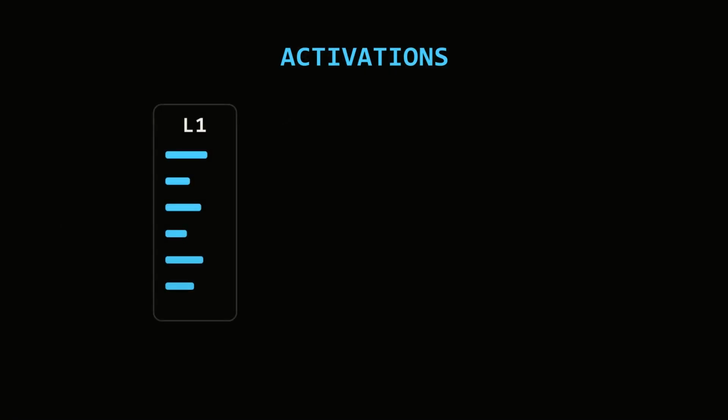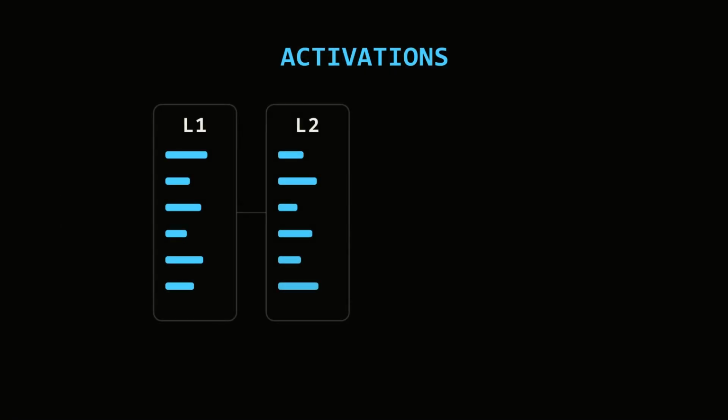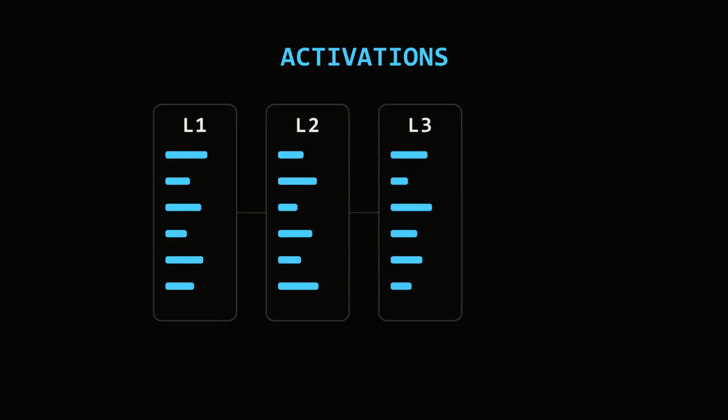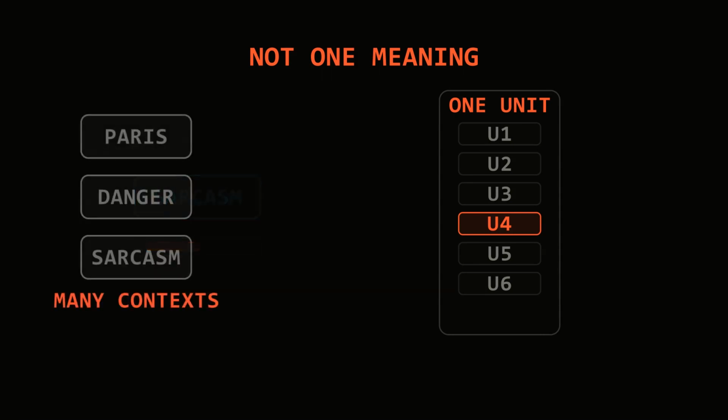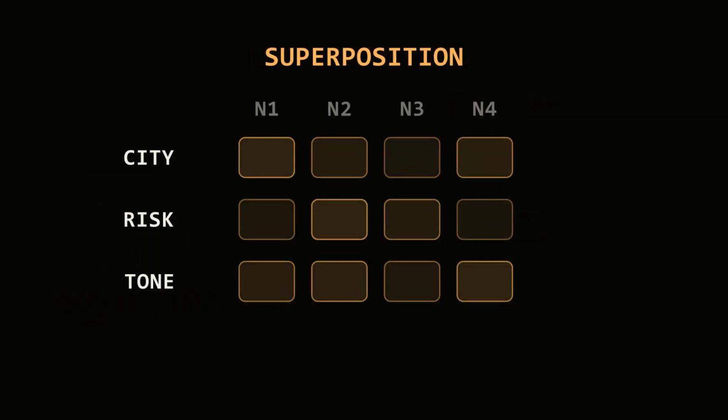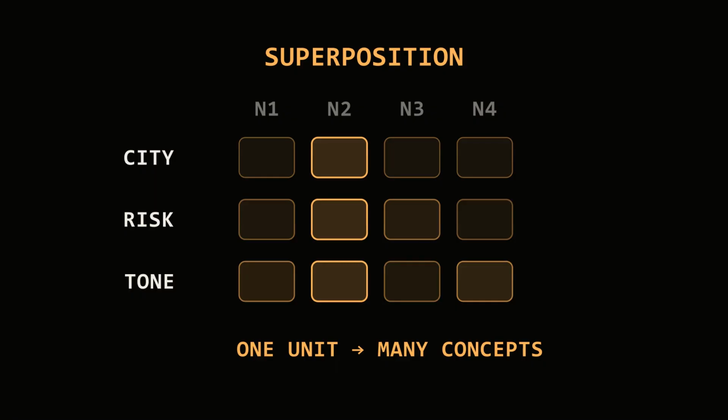Opening that box does not reveal tiny sentences or a readable inner monologue. It reveals activations, long numerical states changing at every token and every layer. The obvious idea is to inspect one neuron at a time, but a single neuron rarely carries one clean meaning, like Paris, danger, or sarcasm. Instead, one concept can be distributed across many neurons, while one neuron can participate in many unrelated concepts. Researchers call this tangled reuse superposition.